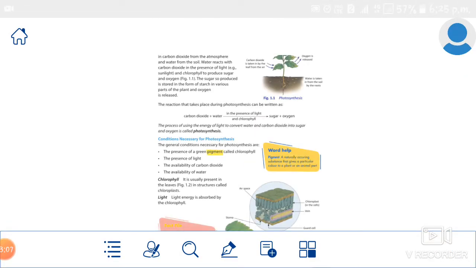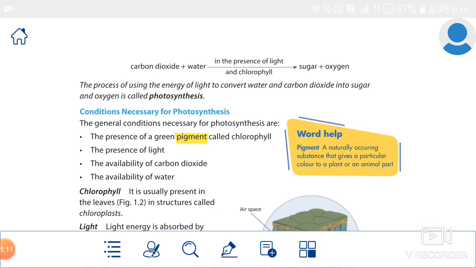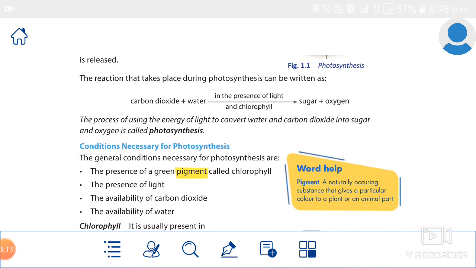Then we studied the formula of photosynthesis. What is the formula of photosynthesis? Carbon dioxide plus water, in the presence of sunlight and chlorophyll, gives sugar and oxygen. Repeat it, everyone. Carbon dioxide plus water in the presence of sunlight and chlorophyll produces the sugar and oxygen.